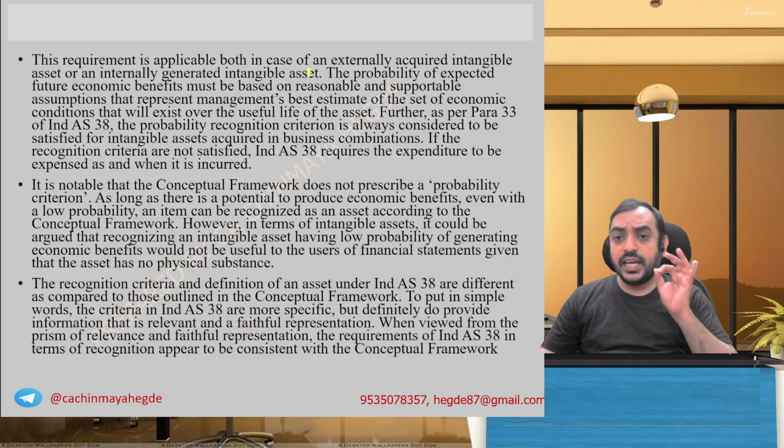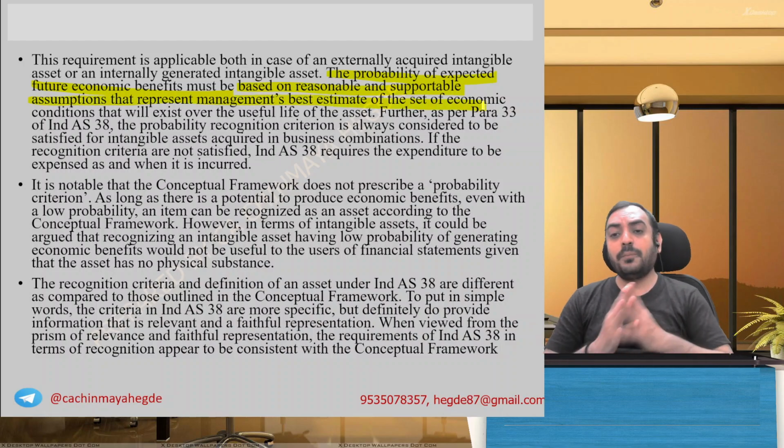Okay, Ind AS 38 says the probability of expected future economic benefits must be based on reasonable and supportable assumptions, in the best estimate of set economic conditions.